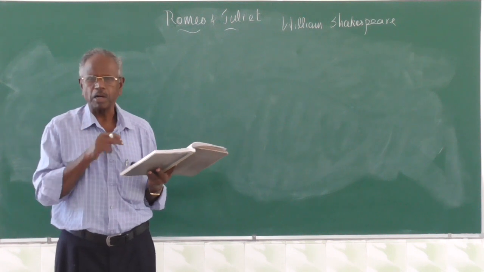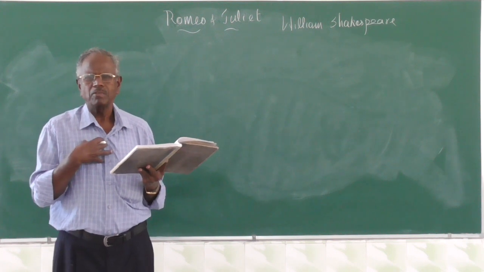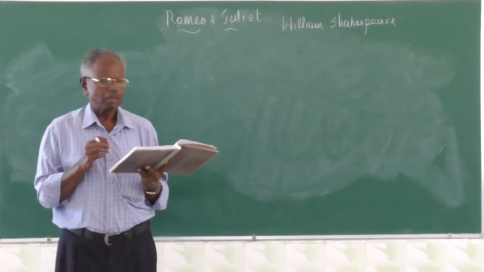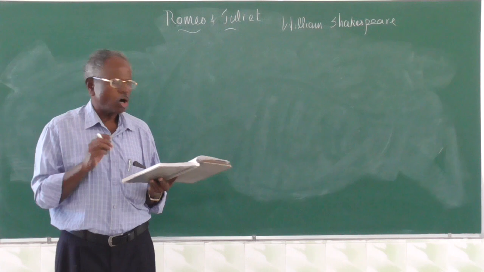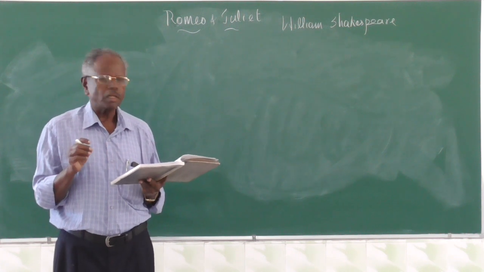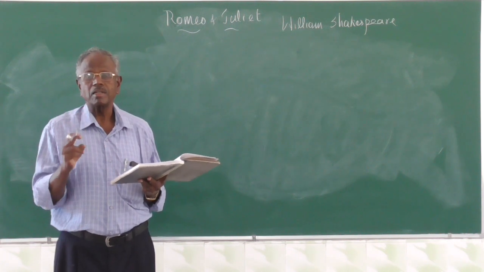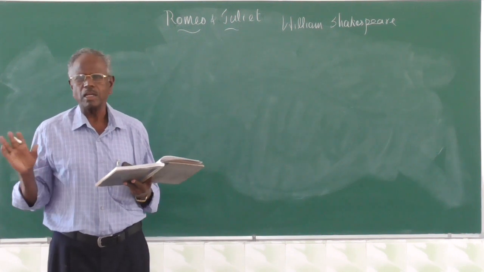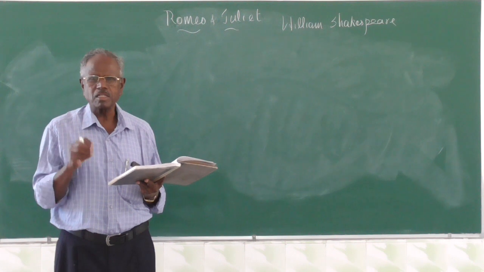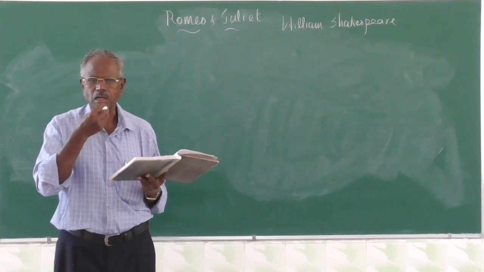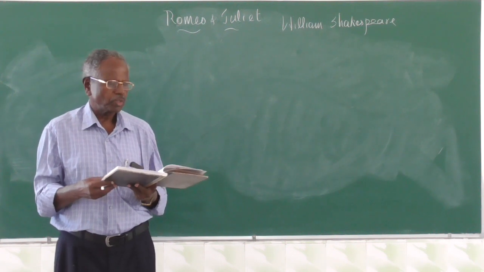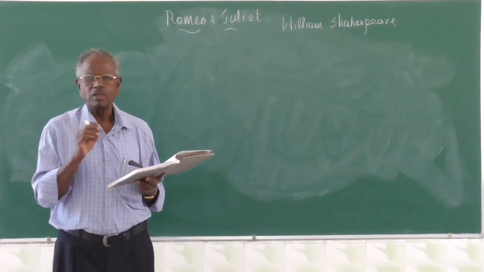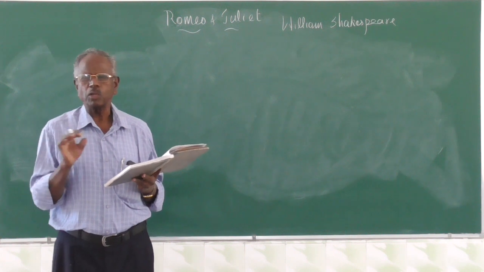It was not deep. But now there is something inside which instigates him to swear, saying, "For I never saw true beauty till this night." Then he decides, yes, till now I have never seen true beauty. That means this is the true love which has developed inside him. So this is all about Romeo's description of Juliet's beauty with the help of similes.